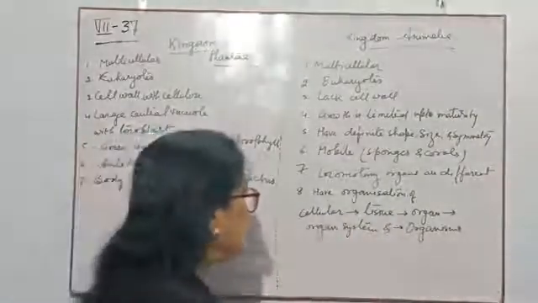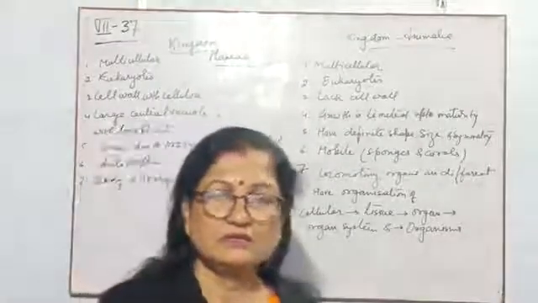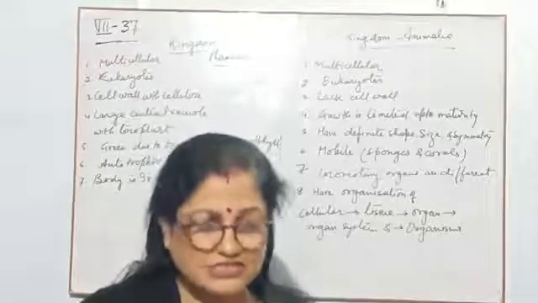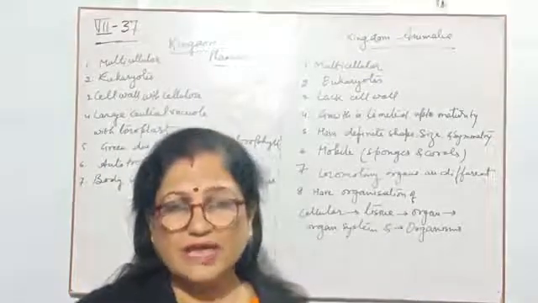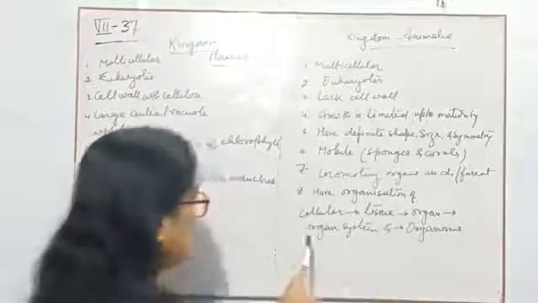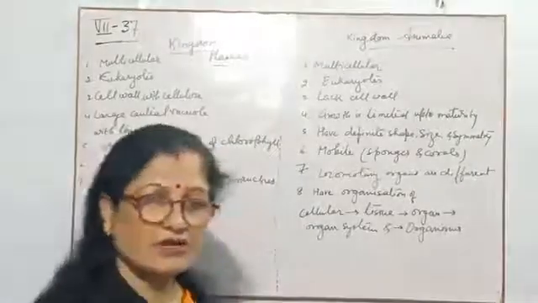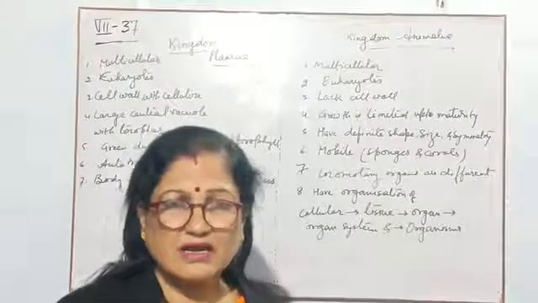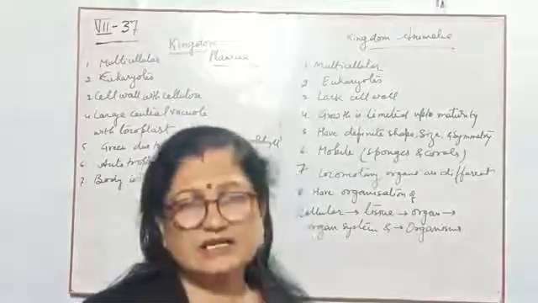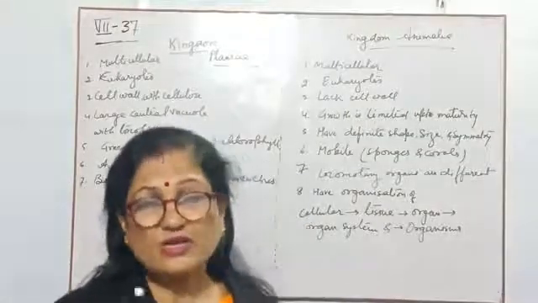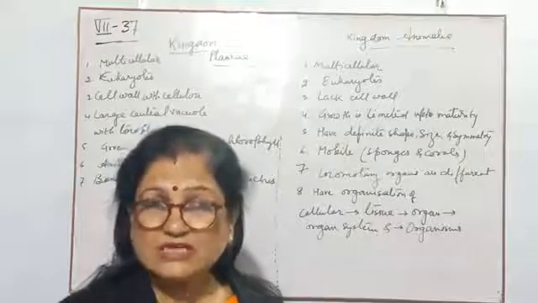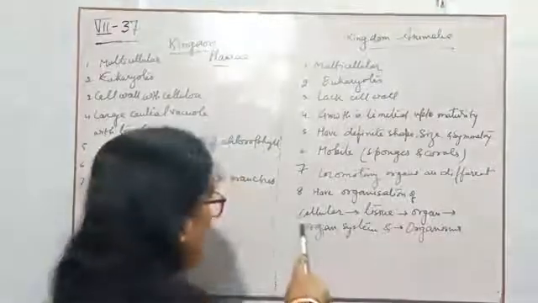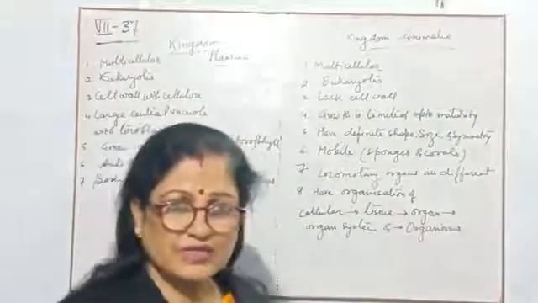Then next, organization. All the animals have some type of organization of their body according to their category. See, first the cellular organization. They have only cells, or many cells are there, but cells are not working together. All the cells are different in their activities, just like sponges. So they have a cellular body.